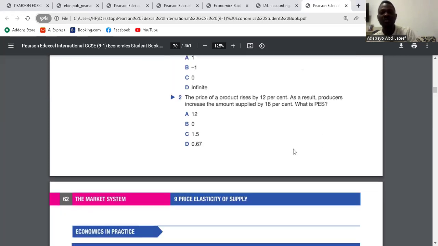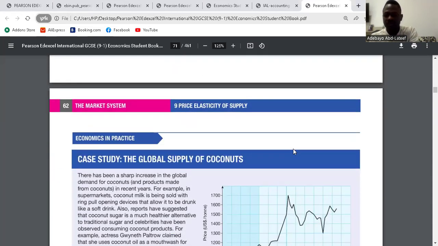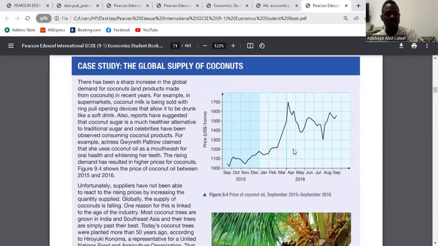So we go on. Question 2. The price of a product rises by 12%. As a result, the producer increases the amount supplied by 18%. What is PES? That's 18% over 12%, which is 1.5. 18 divided by 12. Clear? Then we have the case study.